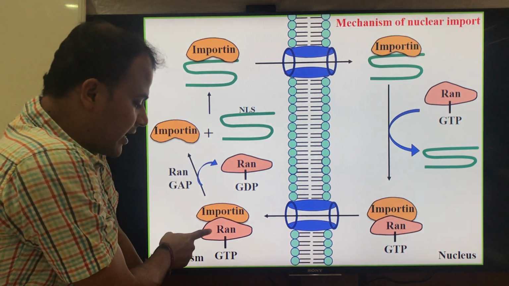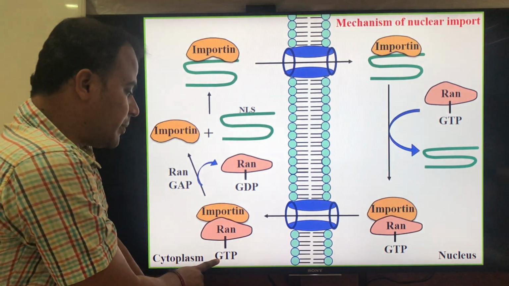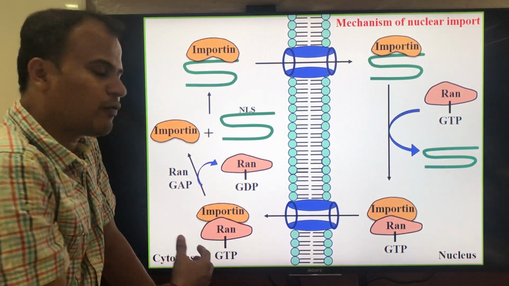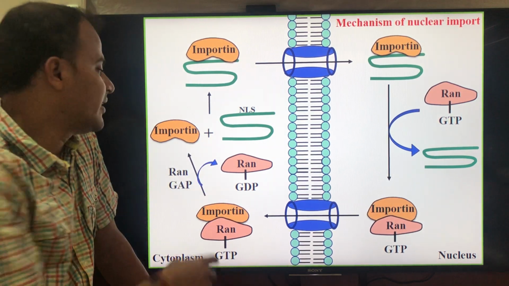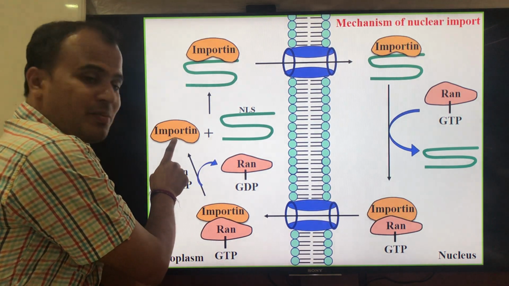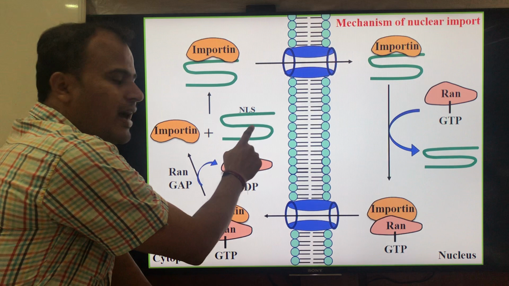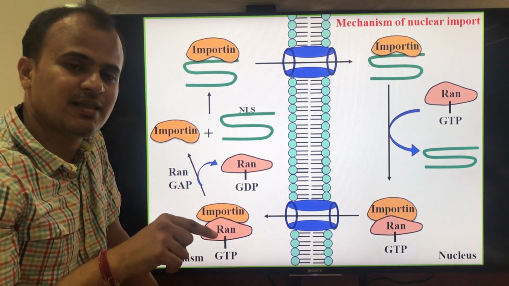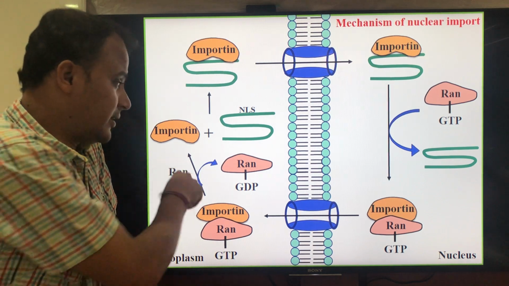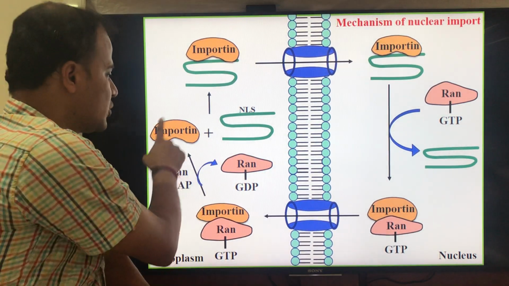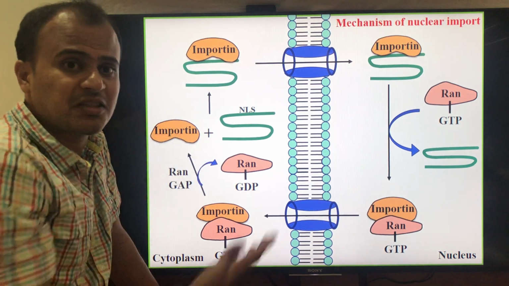Importin can interact with RAN only in the GTP bound form. In the GDP bound form, it loses affinity. Therefore, RAN immediately is released from the importin. Now, this importin is ready to carry another new protein that has been synthesized in the cytoplasm and is ready to be sent to the nucleus. So, this importin is ready for the next cycle.